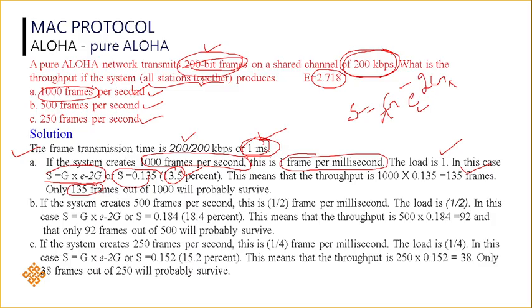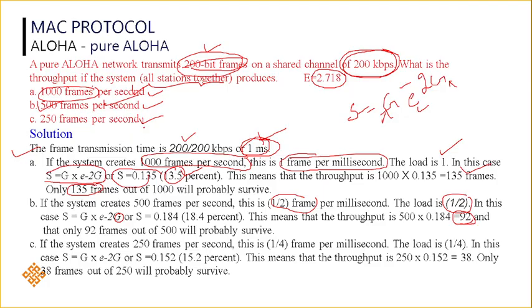Okay. Similarly, if 500 frames per second is sent, so if the system creates 500 per second, then the load will be 500 by 1000, which is 1 by 2. So the load is half. In this case, just substitute G equal to 0.5 instead of G equal to 1. Then you will get 92 frames. So out of 500 frames, 92 frames will probably survive without any collision.